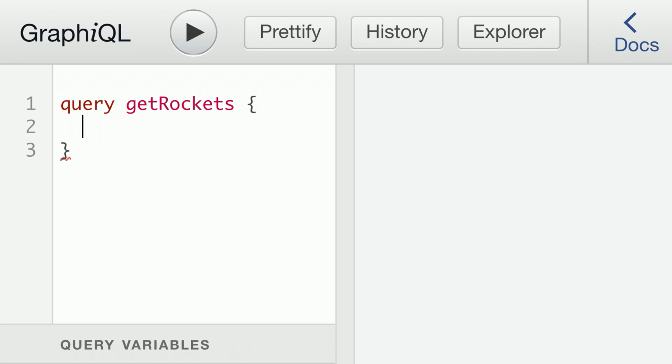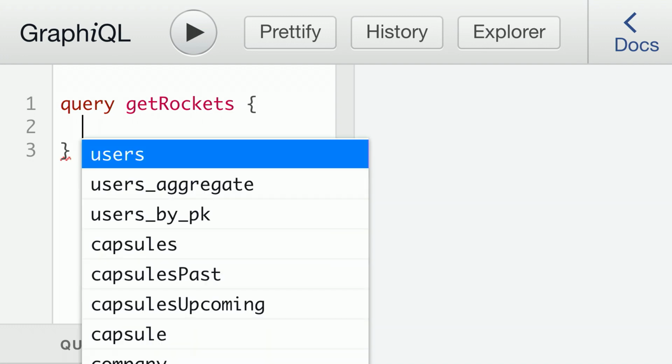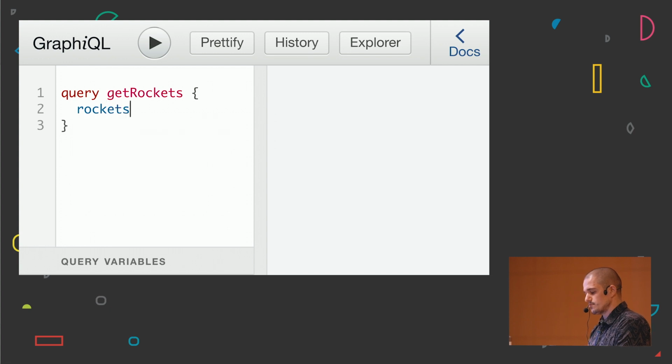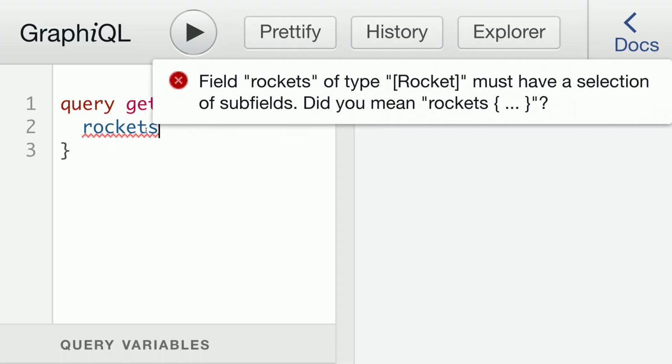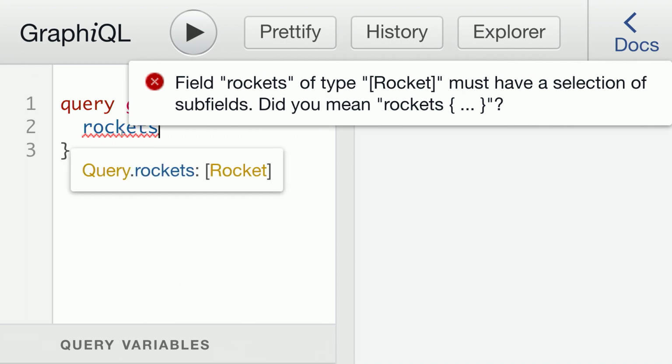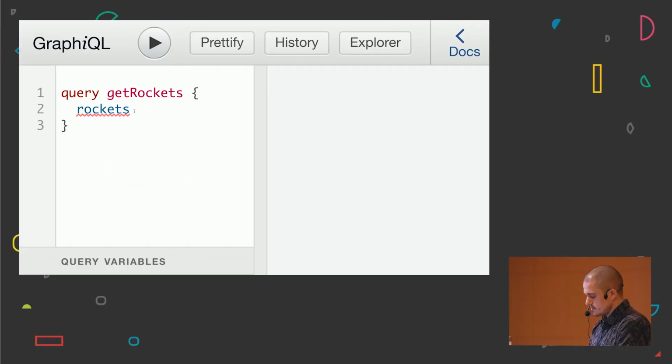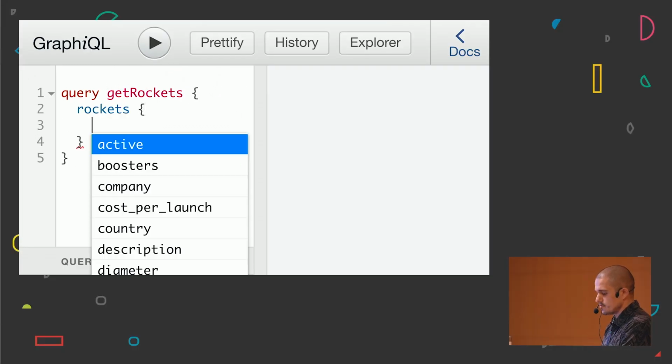And so then I'm gonna click Ctrl space, and I'm gonna find all the entry point fields that I'm gonna be able to fetch. So in this case, I'm gonna get rockets, so I'm gonna go to rockets. And now I don't know what is going on here, but I'm getting an error, so I'm gonna just see what this error tells me. Field rockets of type Rocket must have a selection of subfields. Do you mean rockets open braces? So if you tell me open braces, I can just open it and do Ctrl space again.